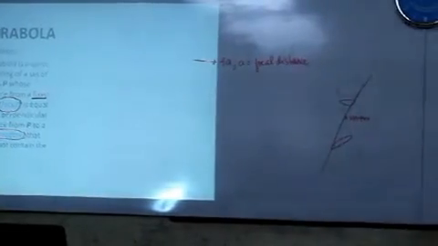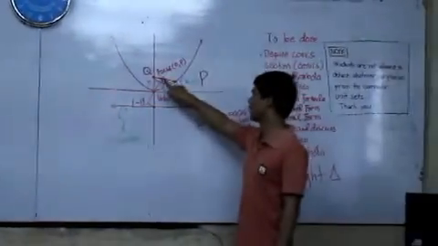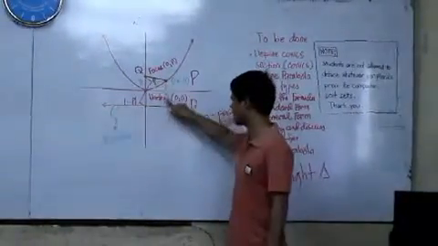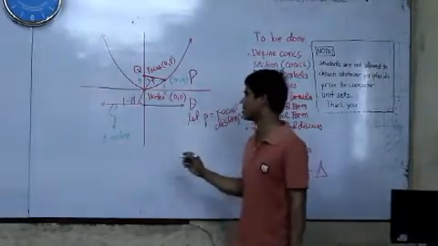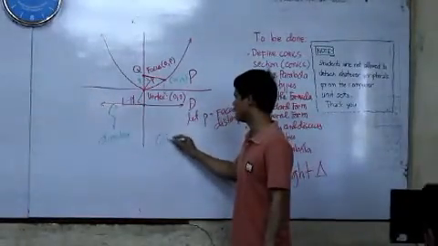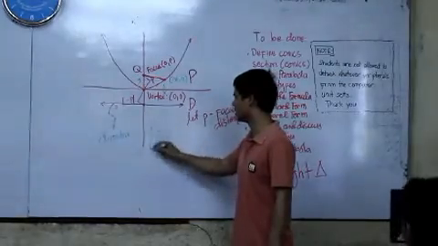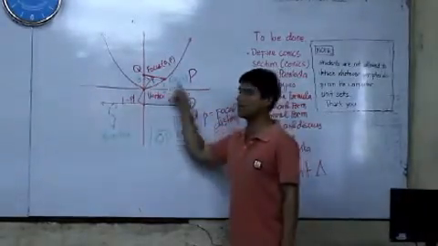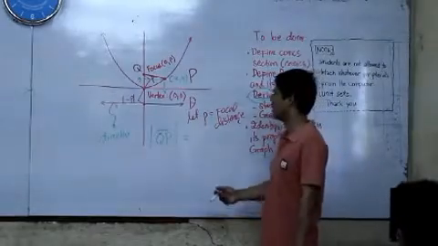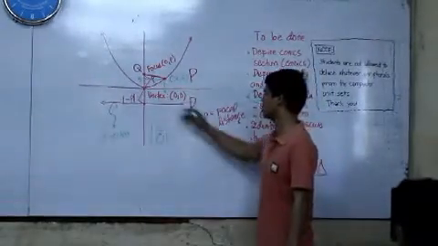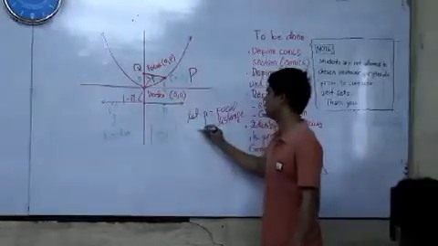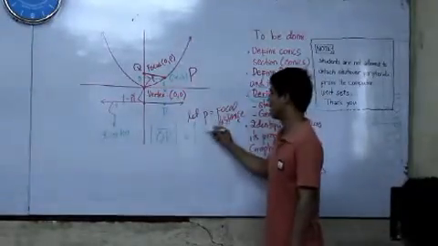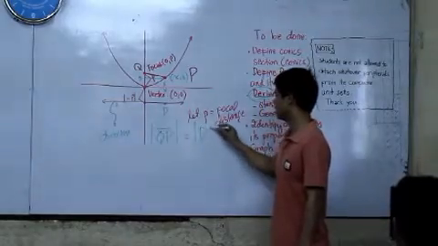Okay, so meaning we have this particular point that is equidistant from this point and this line, the directrix. Therefore, we can create an equation. The length of segment QP is equal to what? We say this particular point is our D. So it is equal to what? Okay, so the D.